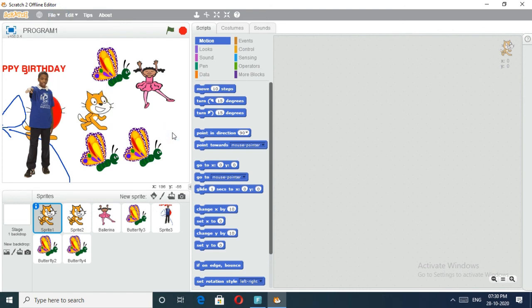In my next video I will show you how to create Scratch programming. Using Scratch programming we can develop games.